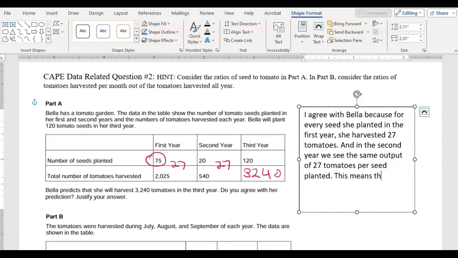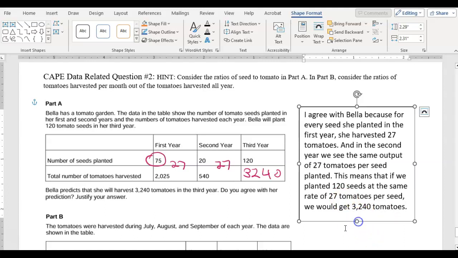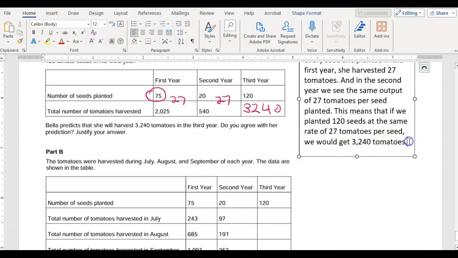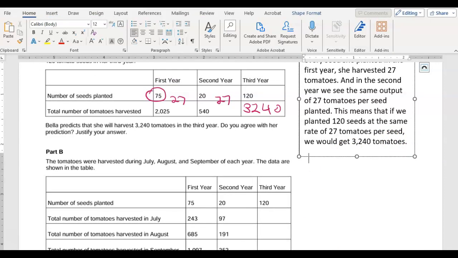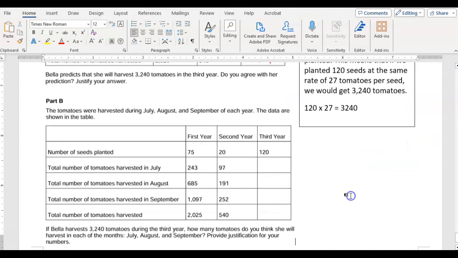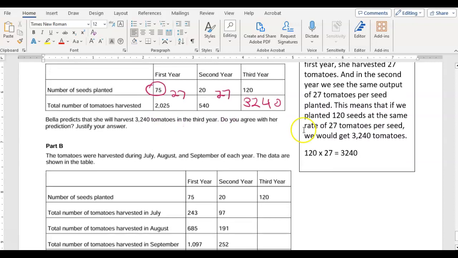This means that if we planted 120 seeds at the same rate of 27 tomatoes per seed, we would get 3,240 tomatoes. All right. And then you can also show your math in this type of question, right? So you can show 120 times 27 equals 3240 as such, okay?